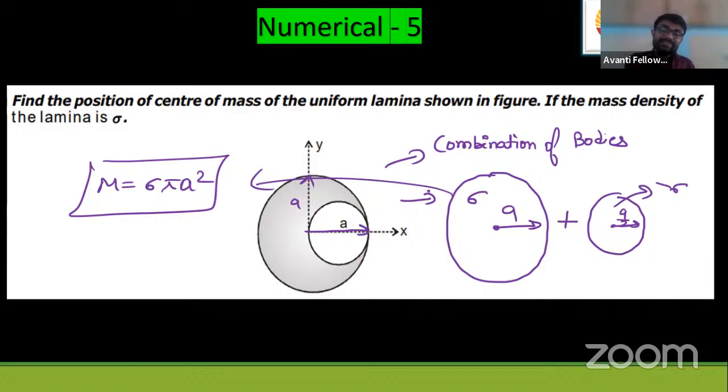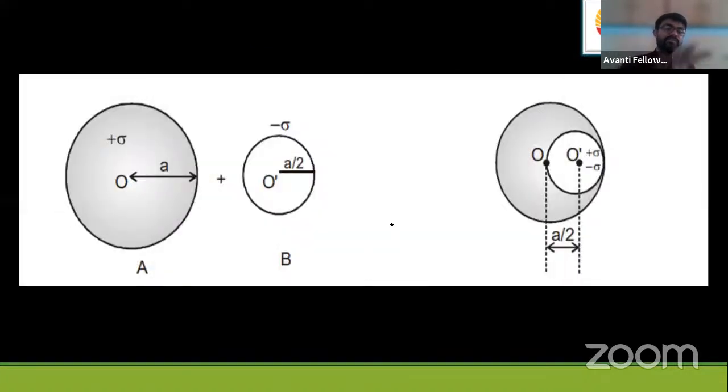When I place this minus, meaning deletion of the mass density, it directs us towards the deletion of the mass. We are removing the mass from this. So when we place this thing just here, again we'll get this figure. Okay, fine. So let us start and find the location of the center of mass. This is the picture.